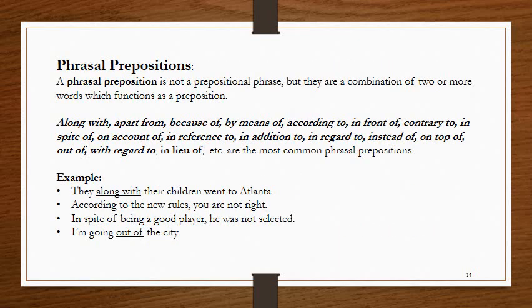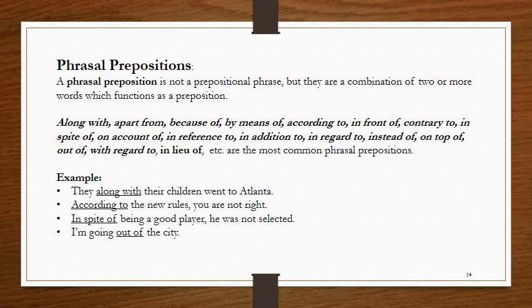Now let us learn about phrasal prepositions. A phrasal preposition is not a prepositional phrase, but a combination of two or more words which function as a preposition.